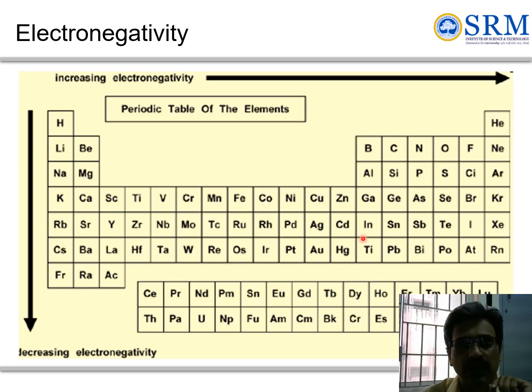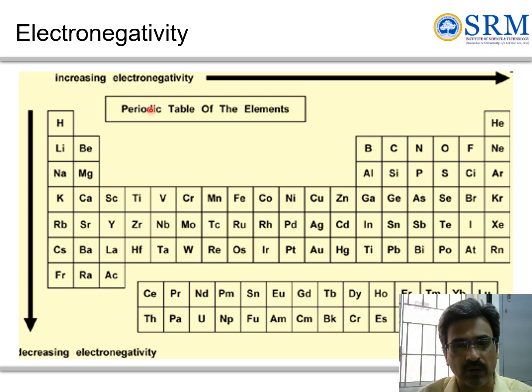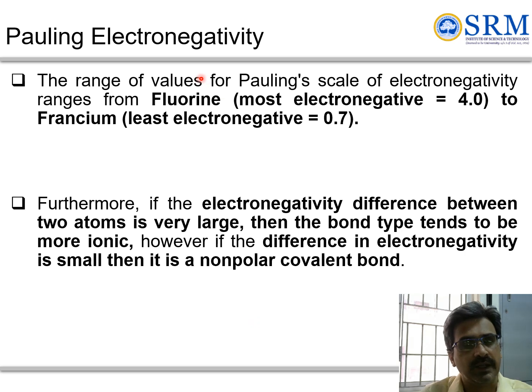So these are the important trends with respect to electronegativity. You can see across the period it increases, down the group it decreases. With respect to Pauling's electronegativity, it is a very important factor, where fluorine is the most electronegative, close to 4, and francium is the least electronegative, close to 0.7.